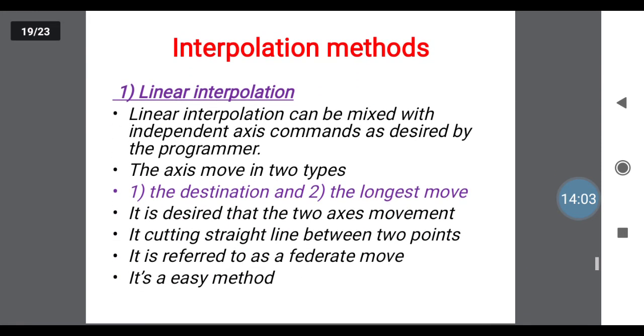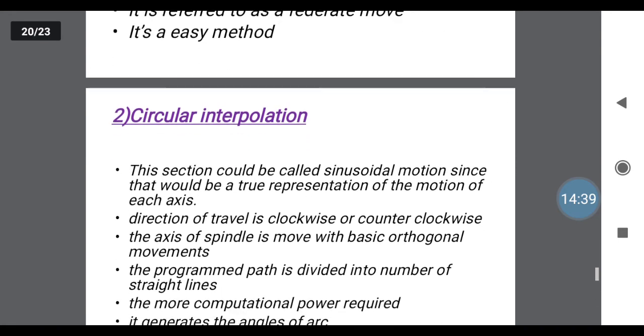Next one, interpolation methods. Here you have two types of interpolation, linear and non-linear. Linear means it moves linearly from the origin to the next point without any interruption or any zigzag path. Again, in this type we have two types, destination and longest move. It describes the two-axis movement from the first point to the next point, and the line is between two points. It is an easy method compared to the other type of interpolation.